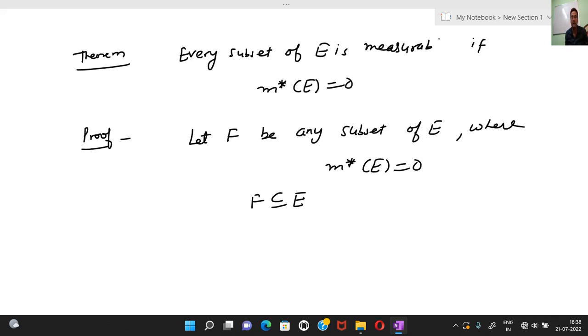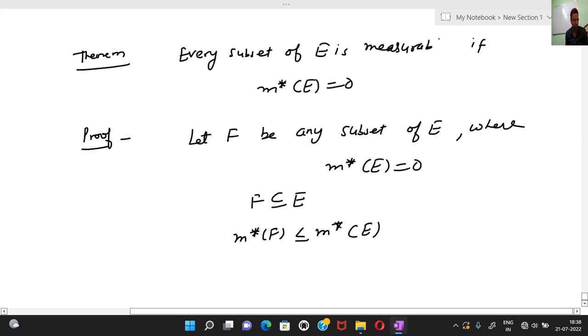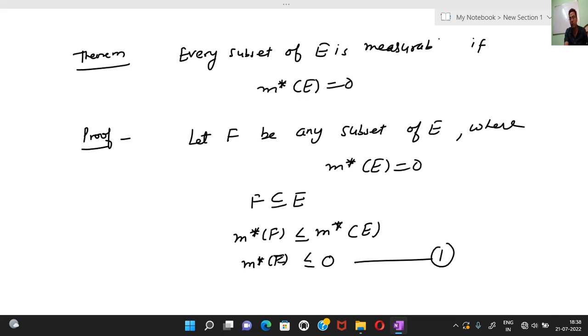So we know that F is a subset of E, then the outer measure of F will be less than or equal to the outer measure of E. Okay. And here it is given that the outer measure of E is 0, then we can see the outer measure of F is less than or equal to 0. Equation 1. Okay.